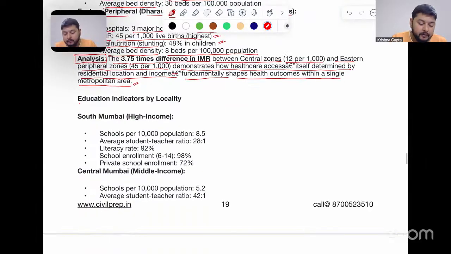When we talk about the education indicators by locality, under South Mumbai, which is a high income area, schools per 10,000 population is 8.5. Average student teacher ratio is 28:1. Literacy rate is 92%, school enrollment is 98%, private school enrollment is 72%.